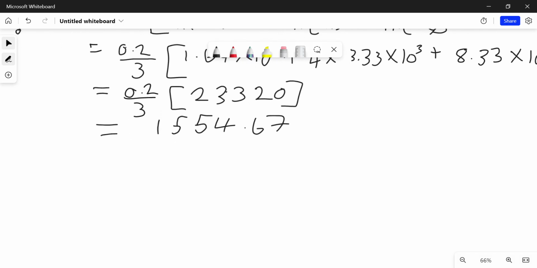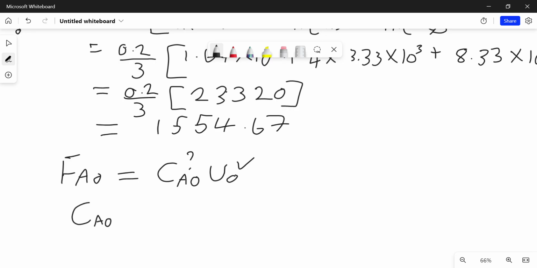Okay, so how do we find the value of FA0? Now we know that FA0 is given by the initial concentration multiplied by the initial volumetric flow rate. Now we have the initial volumetric flow rate, but we do not have the initial concentration. So first of all, we find the initial concentration.